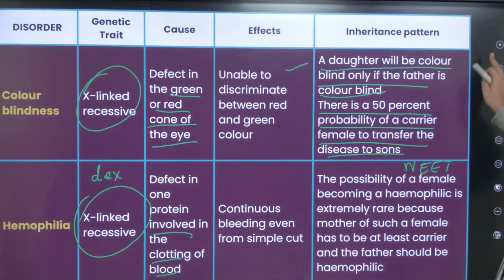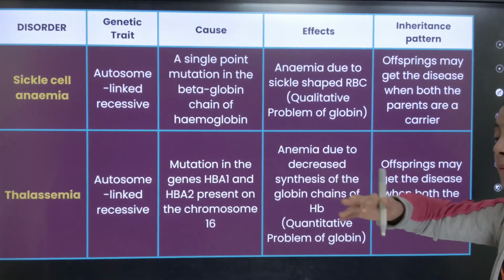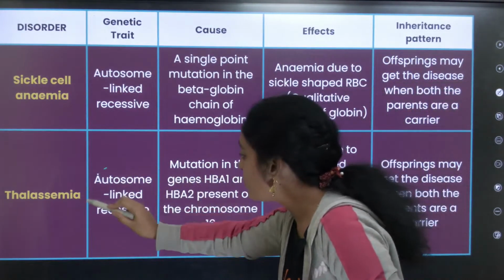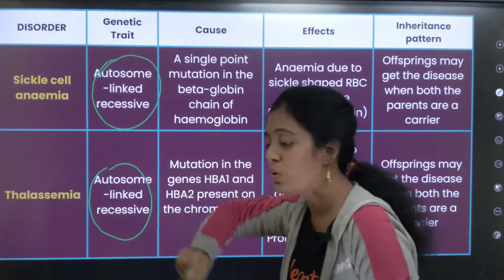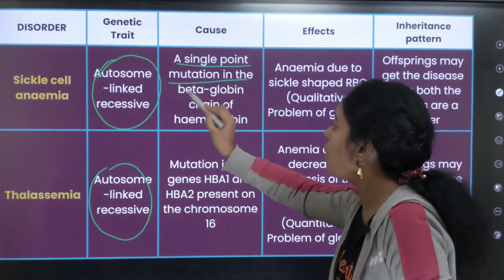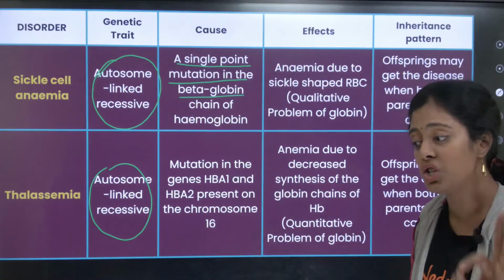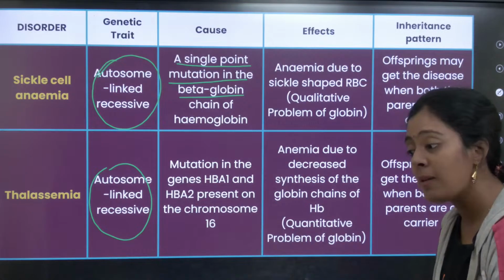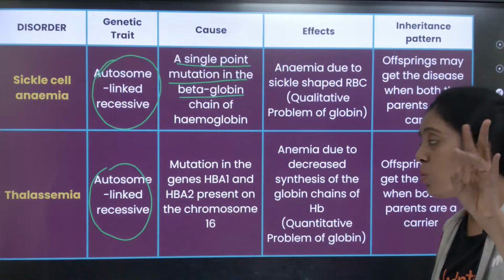Very good. Superb. Okay. Then we have sickle cell anemia. இங்க பாருங்க இது வந்து autosomal recessive. ரெண்டுமே autosomal recessive. Okay. It is a single mutation. இது வந்து ஒரே ஒரு mutation in the beta globin gene. Okay. Whereas thalassemia results in mutation in two genes.